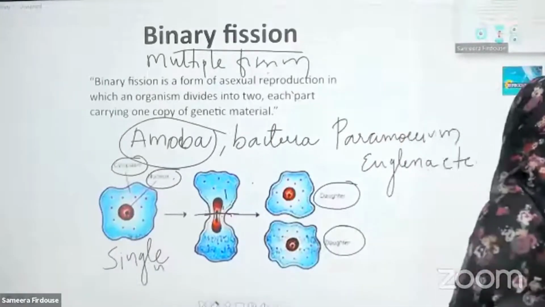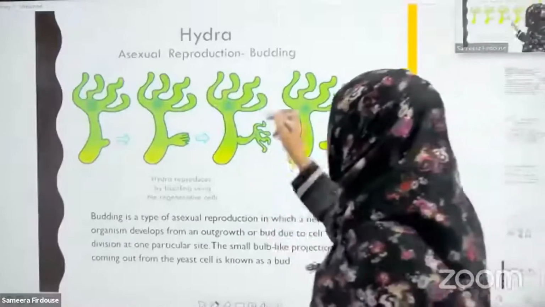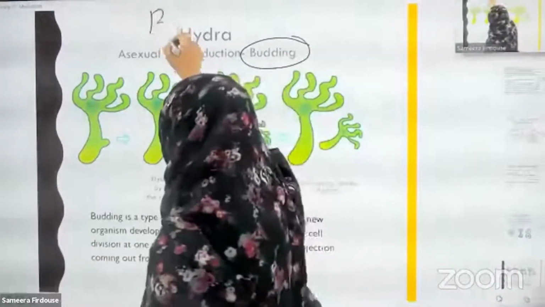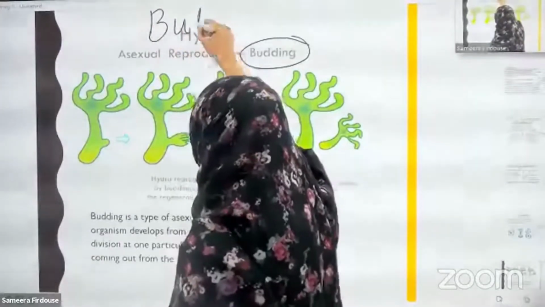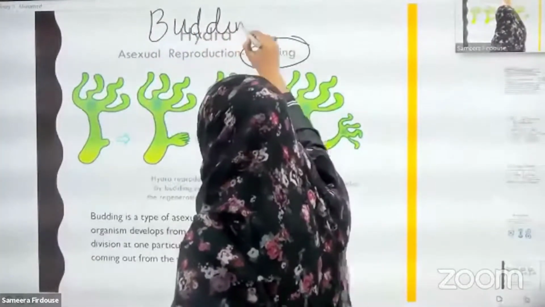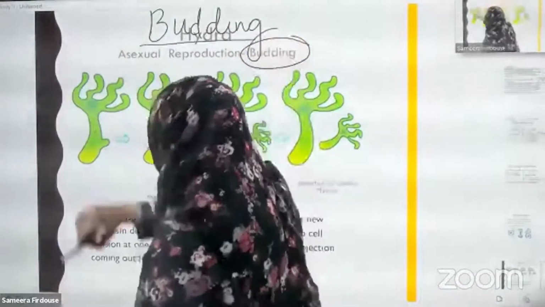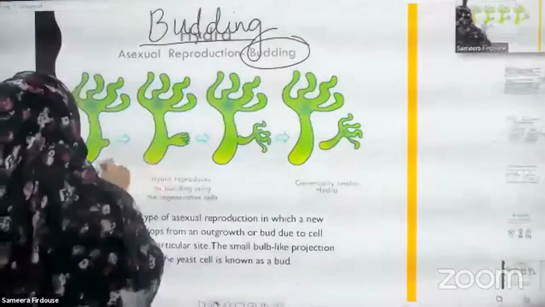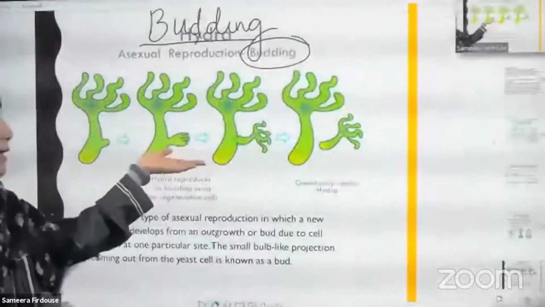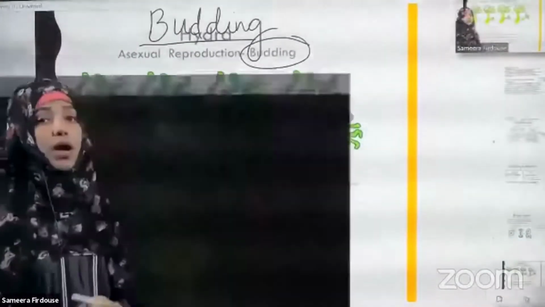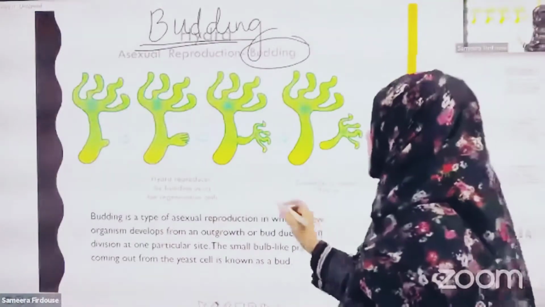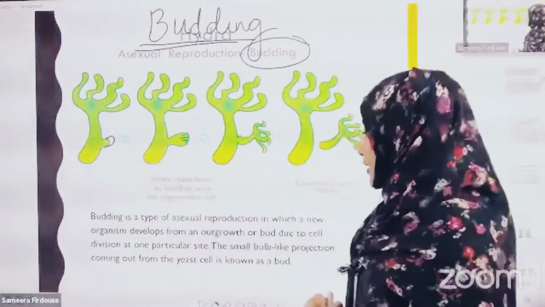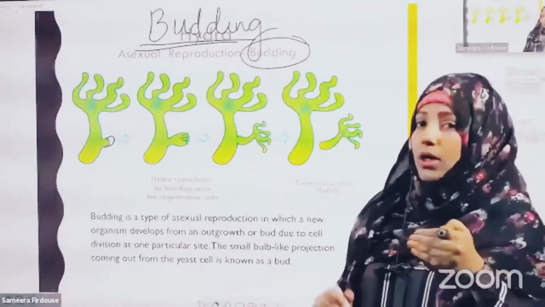After binary fission, budding. Budding is also a process of asexual reproduction. What is budding? Where can you see budding? Budding is mostly seen in yeast and Hydra. The picture you are seeing here is the picture of Hydra. In budding, the organism develops a small bud or a small outgrowth on the body.